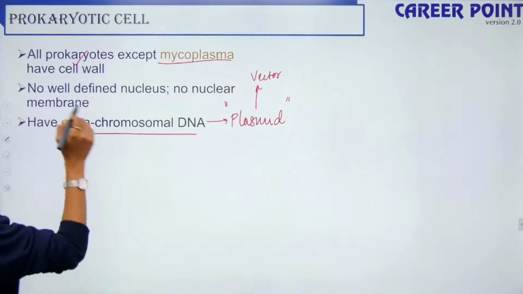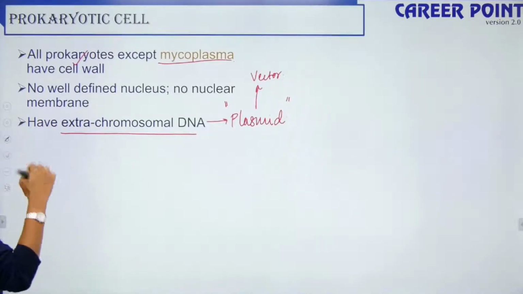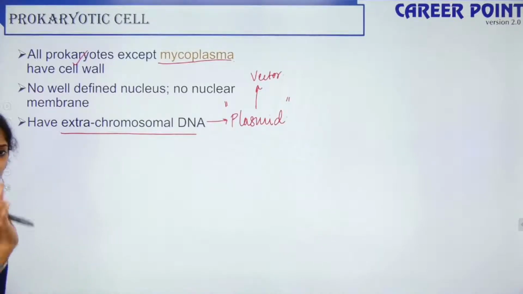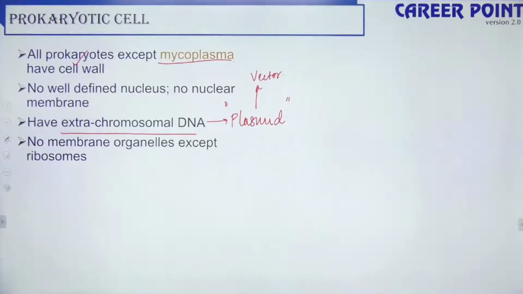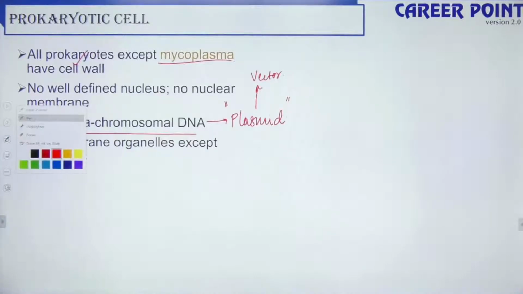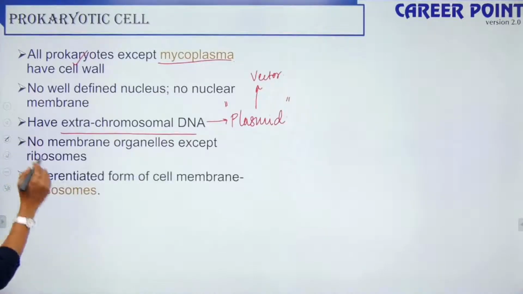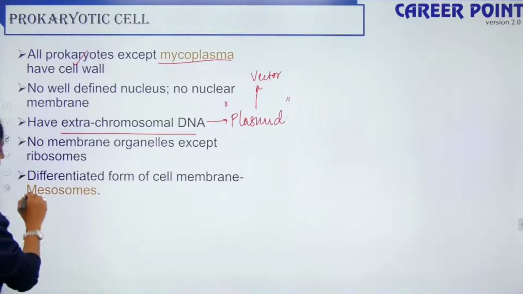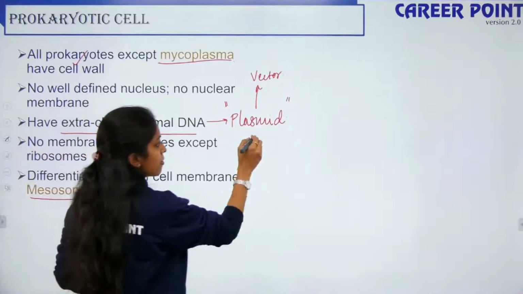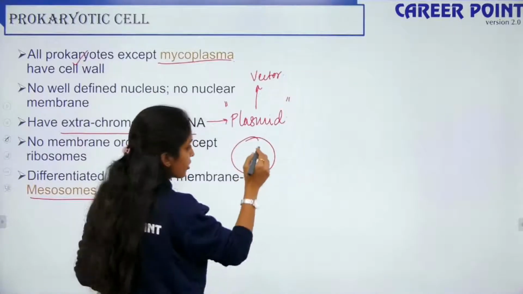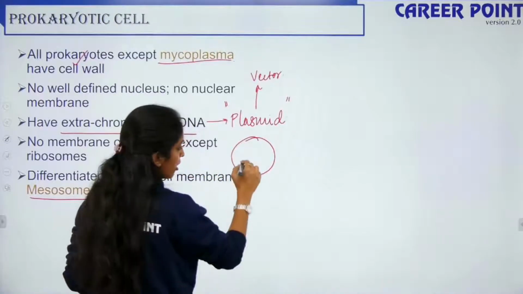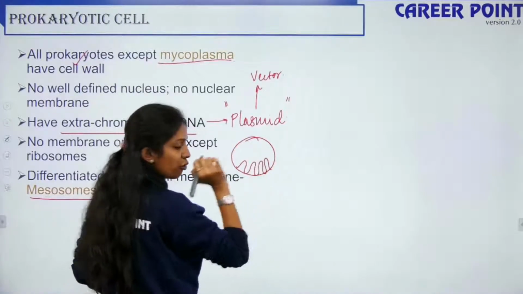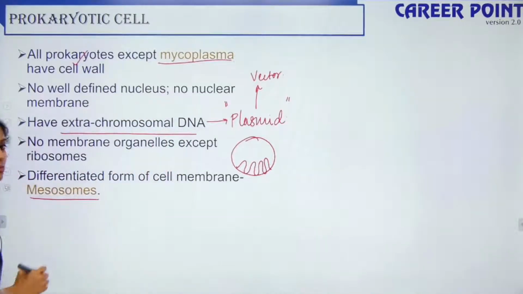So plasmids are extra chromosomal DNA. They are not the DNA that is needed for the bodily functions or day-to-day activities, but they are extra chromosomal DNA. No membrane-bound organelles except ribosomes are present inside your prokaryotic cell. Differentiated form of cell membrane, you have mesosomes. So your plasma membrane is there, and you have extended foldings of your plasma membrane, which are called mesosomes.